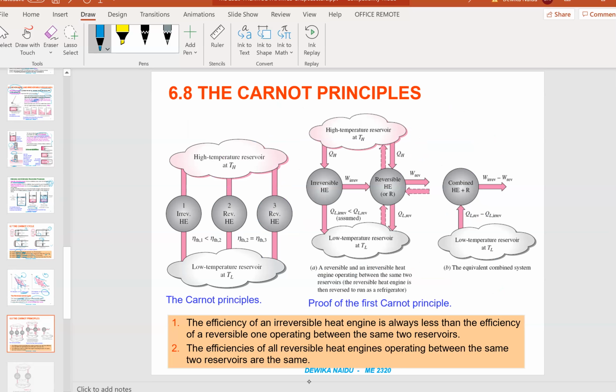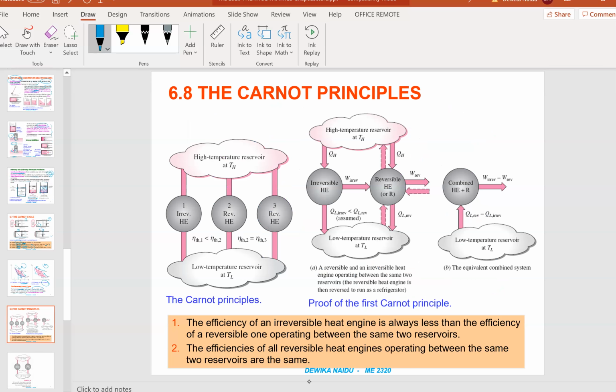Okay, so next would be the Carnot principle itself. The efficiency of an irreversible heat engine is always less than the efficiency of a reversible one. Of course, the reversible is the perfect one, so definitely the efficiency of an irreversible will be lesser than the reversible. The efficiencies of all reversible heat engines operating between the same reservoirs will be the same. Reason being because temperature is the factor that is taken into account. I'm going to show that shortly.